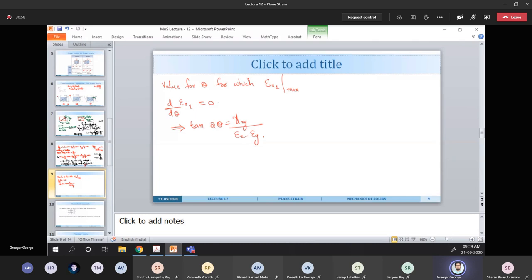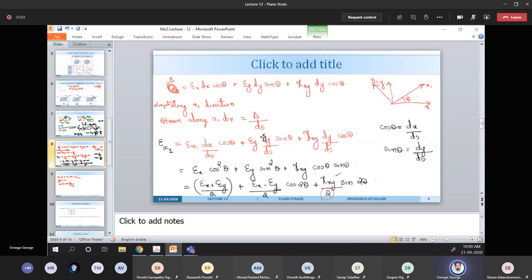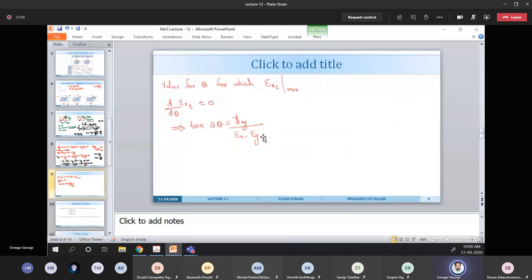And when we substitute this expression into the previous expression, we will get the maximum strains, let them be epsilon 1 and epsilon 2. Epsilon 1 will be epsilon x plus epsilon y by 2 plus or minus square root of epsilon x minus epsilon y by 2 whole square plus gamma xy by 2 whole square.